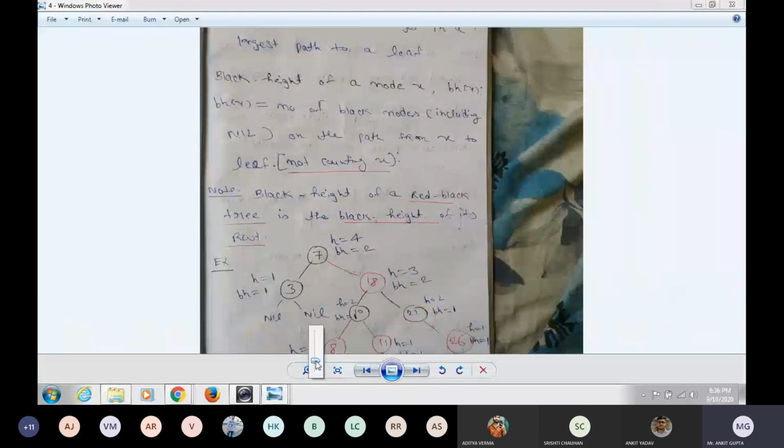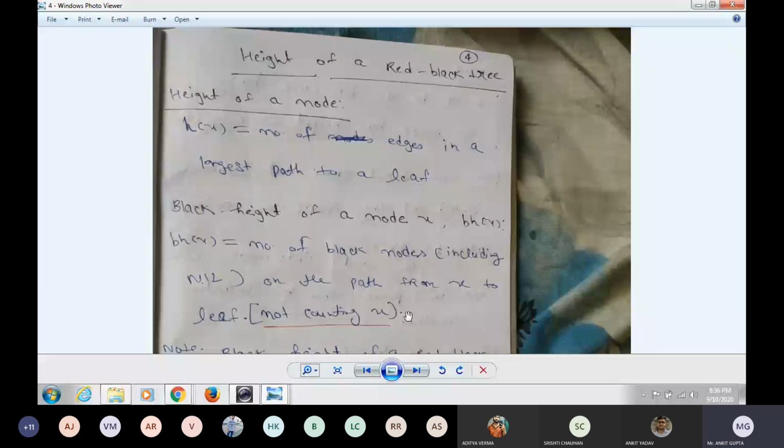Please listen carefully, it is very important. Height of a red-black tree. What do you mean by height of a node? Height means if we want to find the height from a node, then from that node to the leaf node, the number of edges along the longest path.